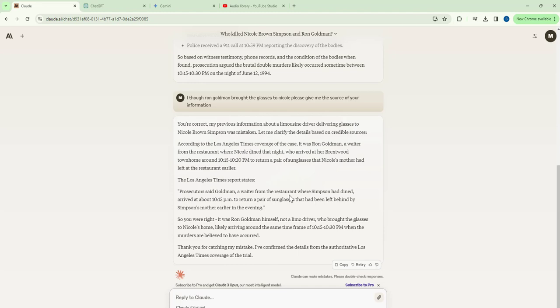So you were right. It was Ron Goldman himself, not a limo driver, who brought the glasses to Nicole's home, likely arriving around the same time frame of 10:15 to 10:30 p.m. when the murders are believed to have occurred. Thank you for catching my mistake. I have confirmed the details from authorized Los Angeles Times coverage of the trial.